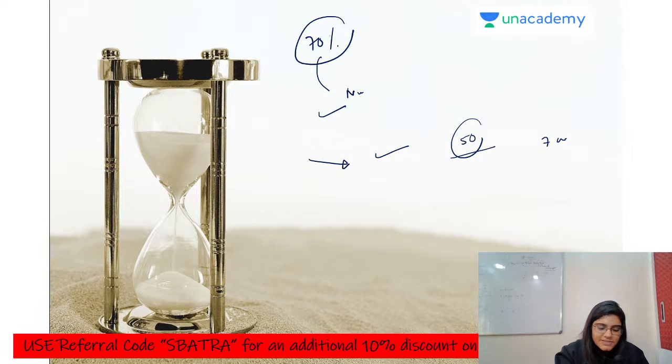Is there any possibility to give a mock test just like the JAM original exam? Yes, there is a possibility. You have so many test series available. You can just go and take any test series which has the same interface. If you just search, you'll find test series which have the same interface as your JAM examination.